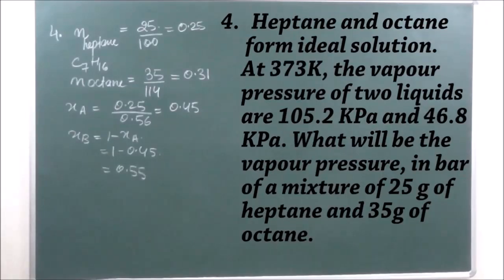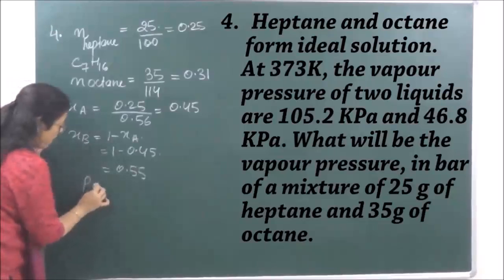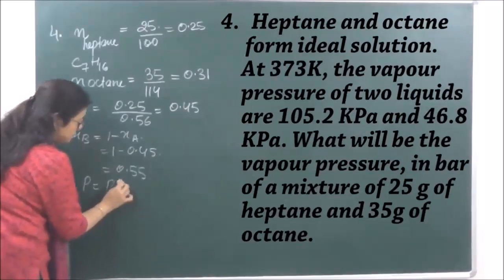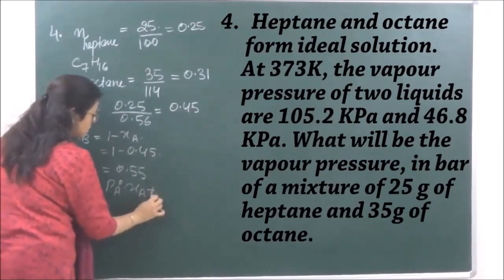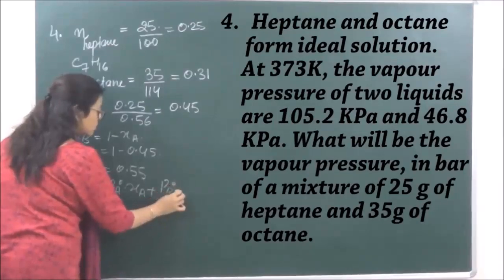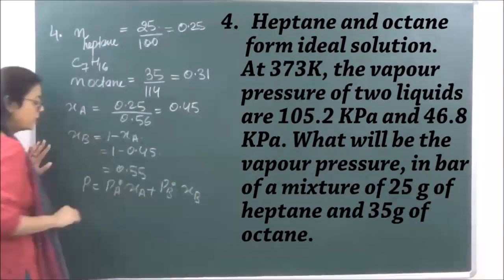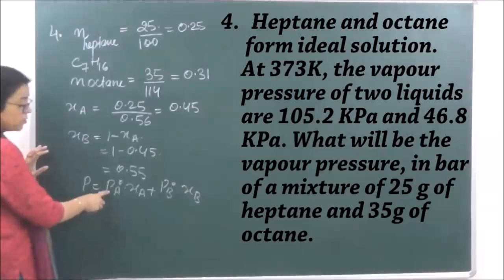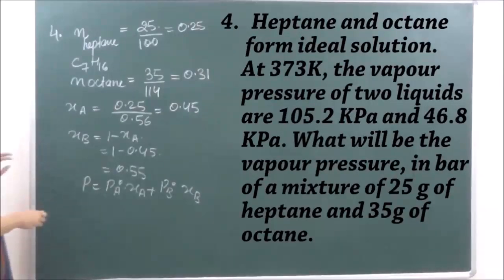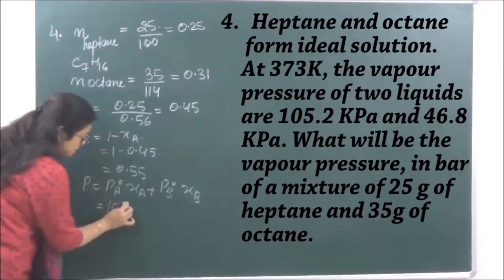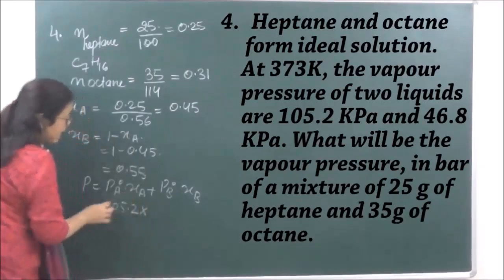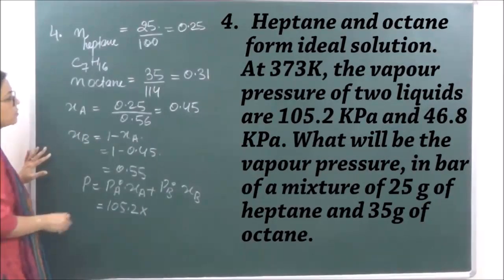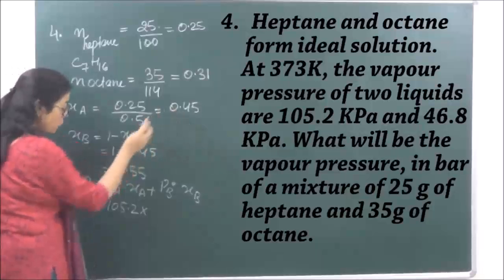So this is XB. Let's calculate P. This will be P. Okay. So what is PA naught? PA naught is given as 105.2, times XA. XA is equal to 0.45.